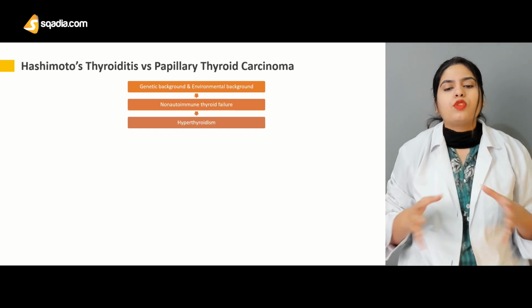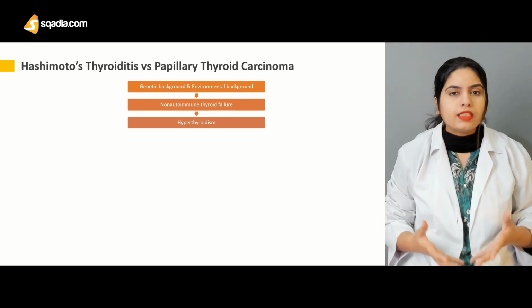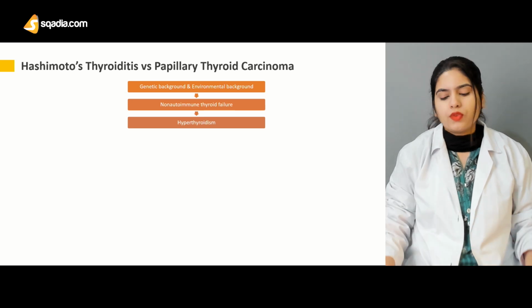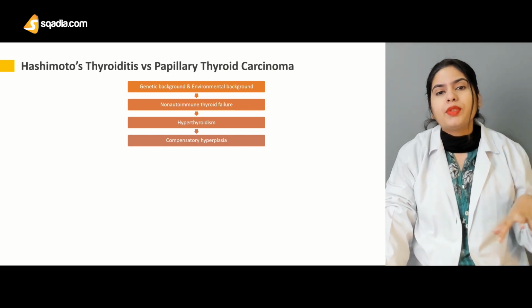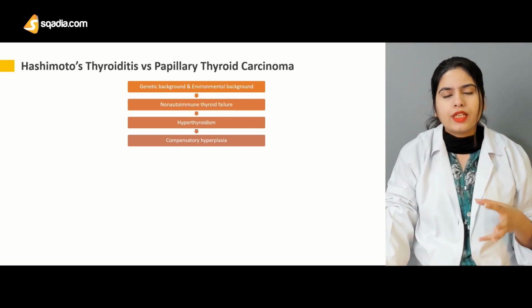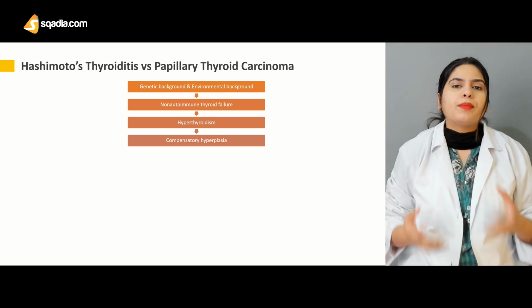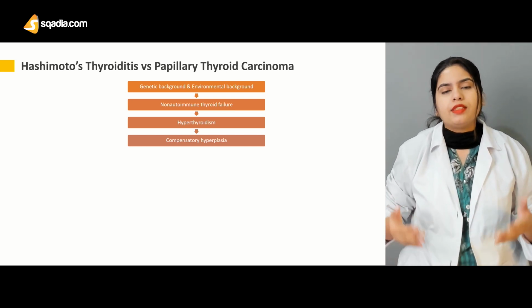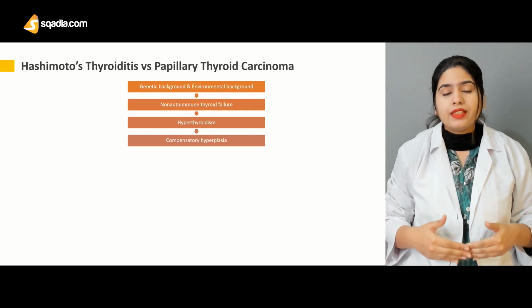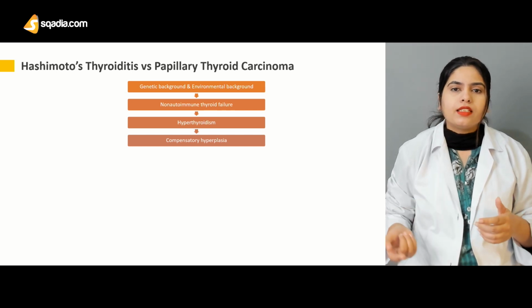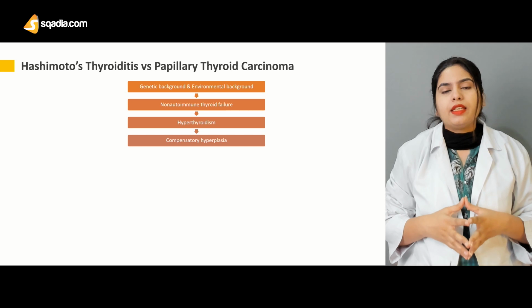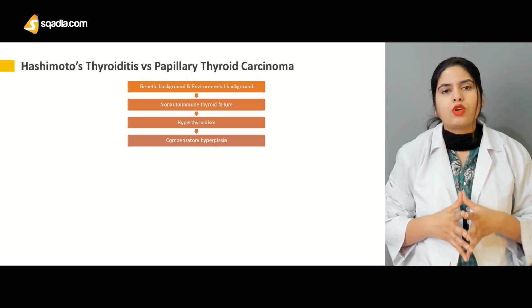Because of this autoimmune thyroid failure, there will be an increase in the TSH level that will lead to the symptoms of hyperthyroidism. And then, in order to cope with this hyperthyroidism, or the increased level of thyroid hormone in the body, the compensatory mechanism will be activated. You know that when there is a high level of thyroid hormone in the blood, the negative feedback mechanism is activated, and the signal is sent to the hypothalamus, and then the hypothalamus stops the production of TRH, then TSH, and the production of the thyroid hormone is stopped in this way.